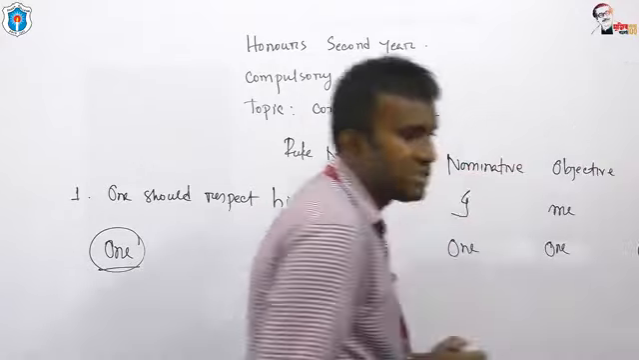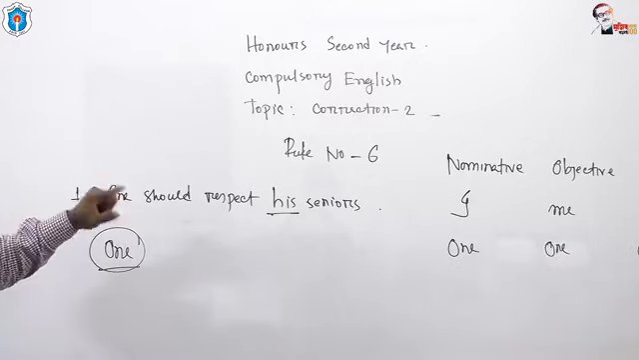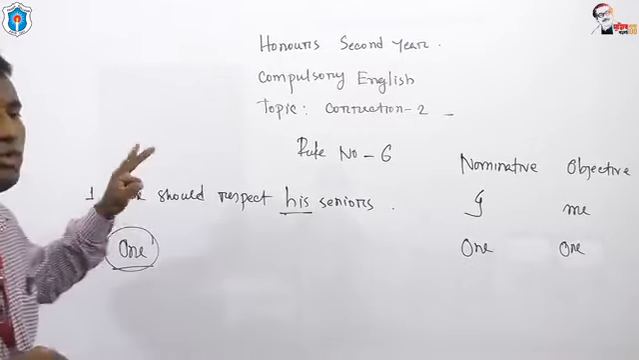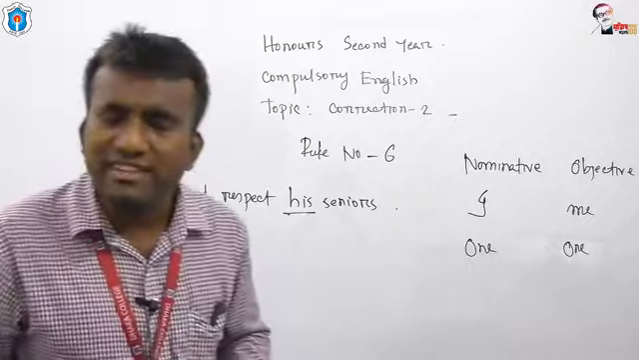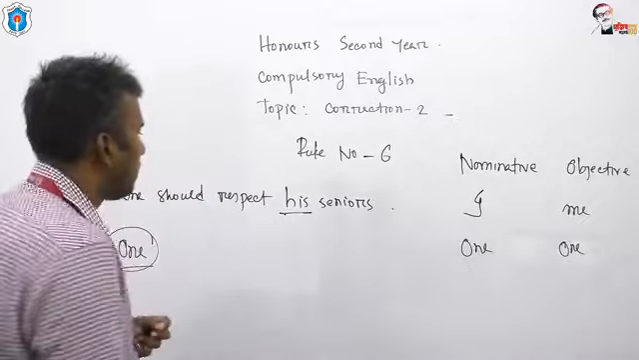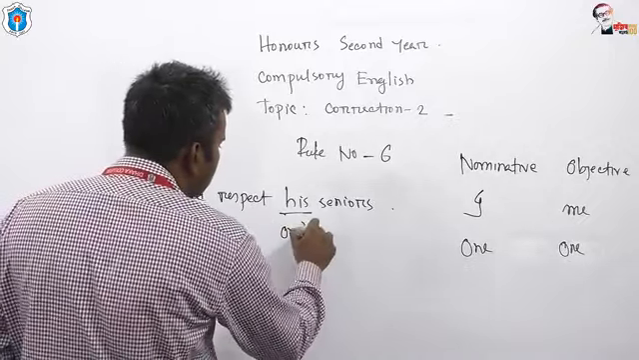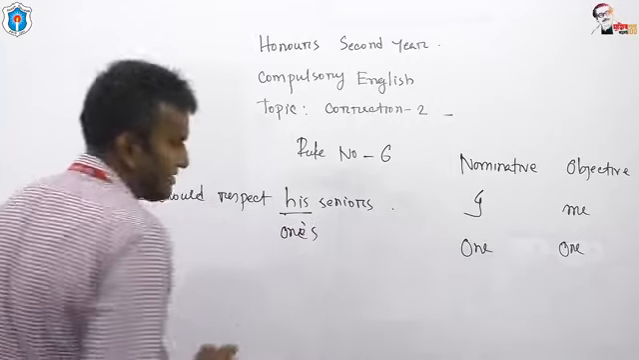Look at here, we need to use the possessive form. In this sentence, one is the subject of the sentence. That's why we must use ones as the possessive form. So the answer should be ones.